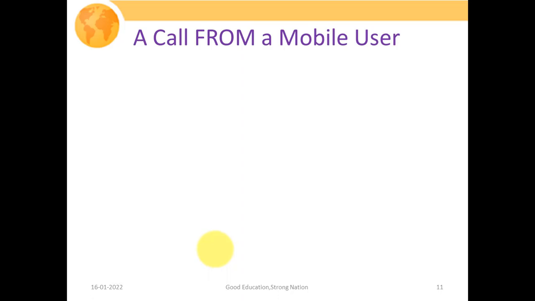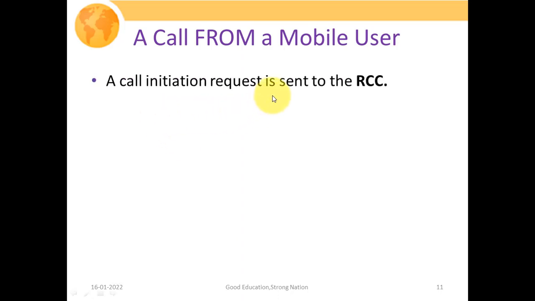So next is a call from a mobile user. Suppose a call has been generated from a mobile user. Then a call initiation request is sent to the RCC. Since the mobile user is going to generate a particular call, it will transmit its information over the reverse control channel, since it is requesting service from the base station.